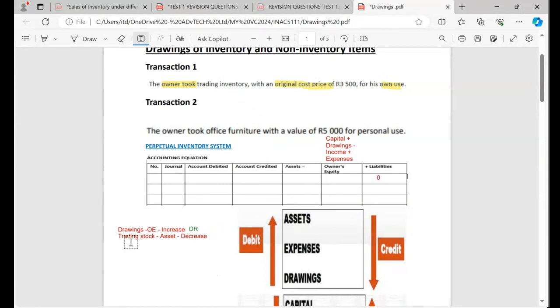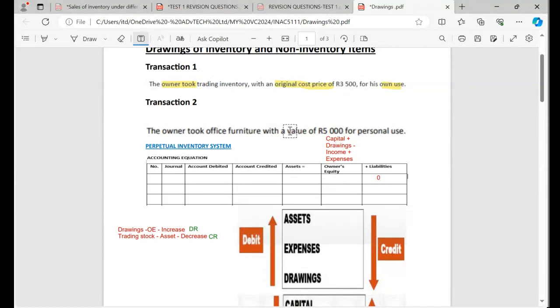The same applies to what? Trading stock. We said trading stock is an asset. I go to the box where I see an asset, as you can see, but we said that asset is decreasing. The arrow that goes down is on the credit side. So it means I must come here and just put it on the credit side. Can you see how easy that is? So again, immediately when you know one account, the other account will always be on the opposite side. Just check. Debit, credit. So if you know one account, the other one is solved. We call this double entry system or double entry accounting. So you must always check this.